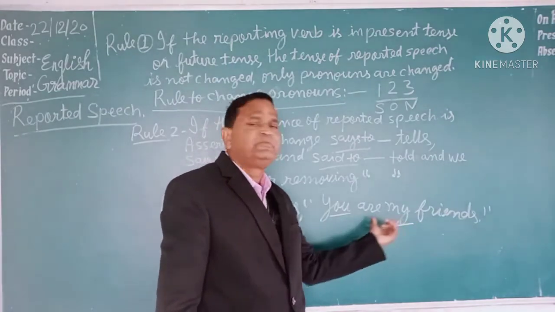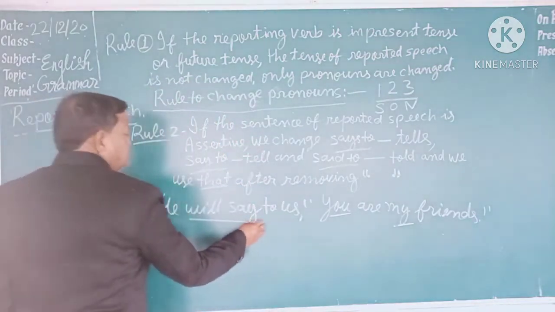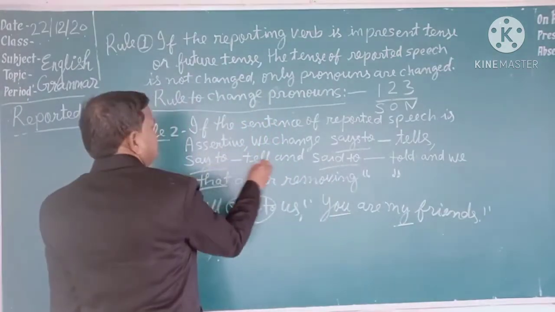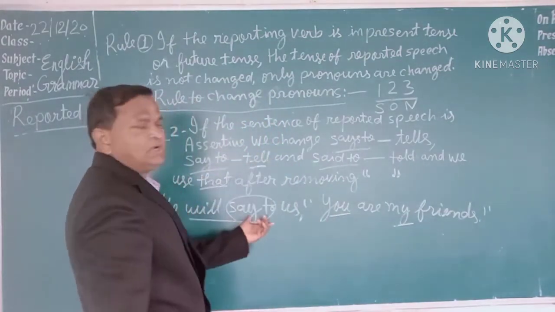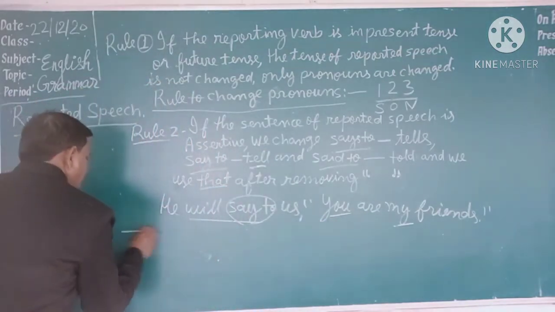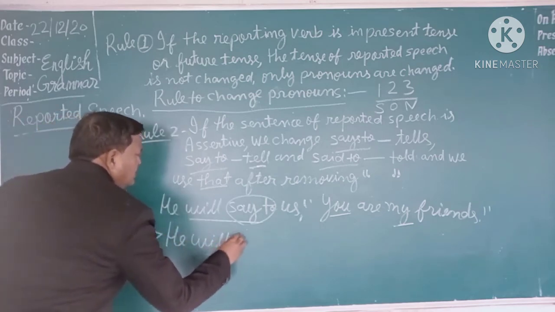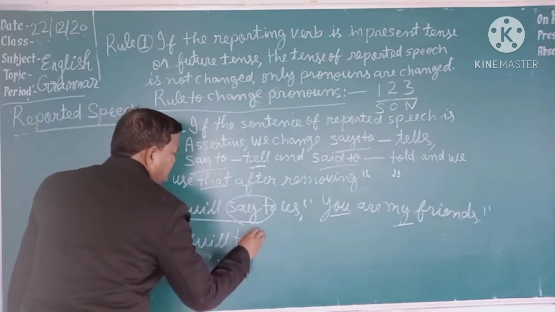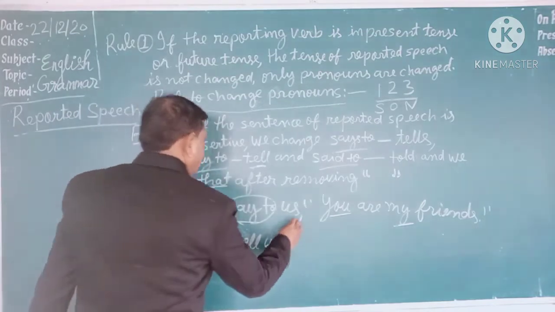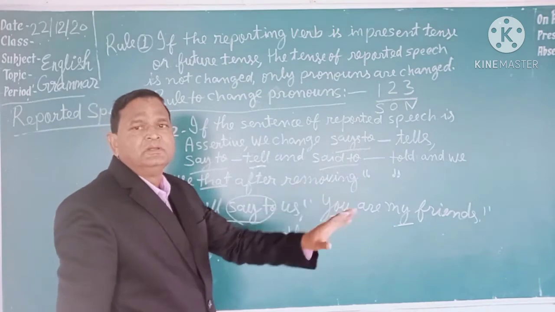It is an affirmative sentence, so will say to will be changed to will tell. He will tell us. After removing the inverted comma, we will use that because the sentence of reported speech is assertive, positive or negative.